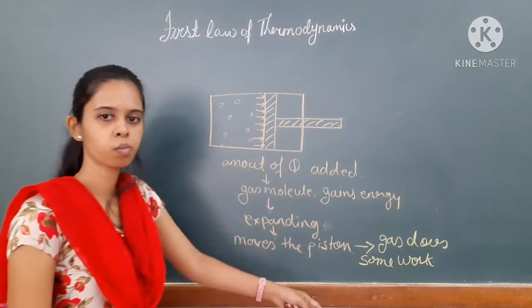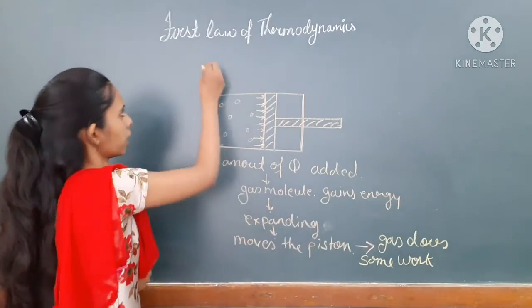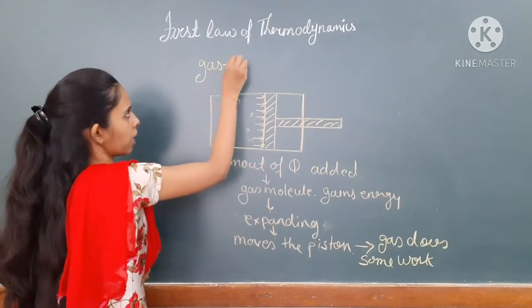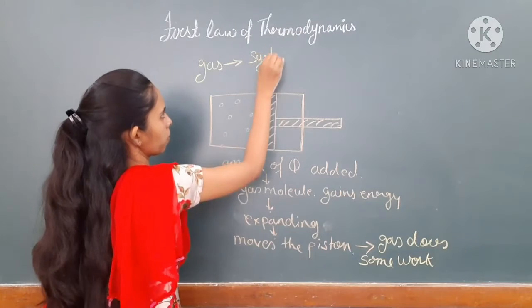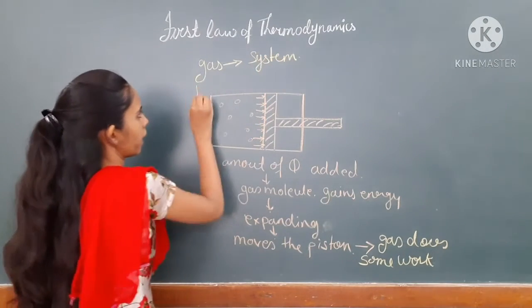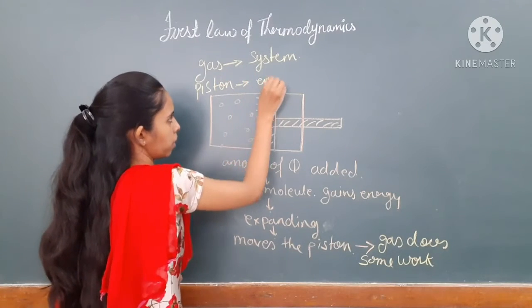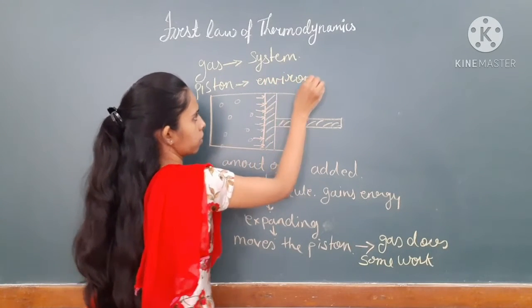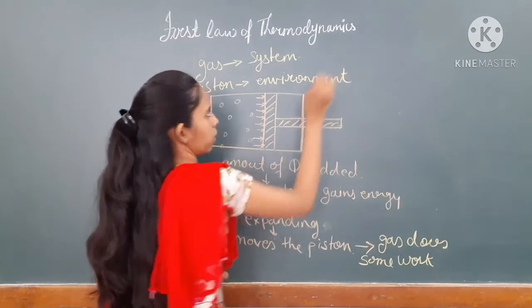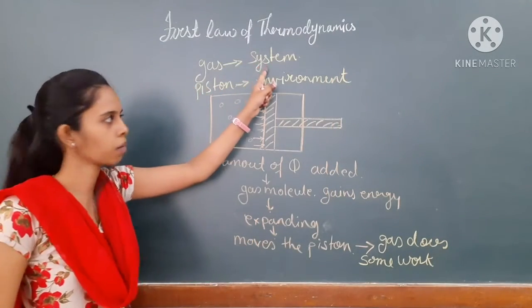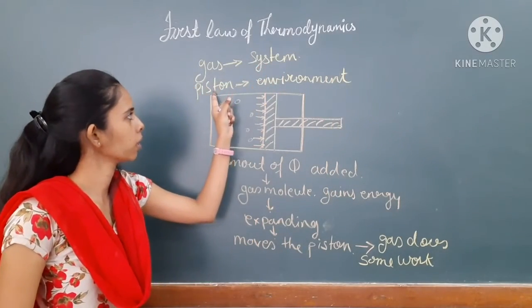Okay, now what does this mean? Gas is our system, and the piston is our environment. So gas is the system and the environment is the piston.